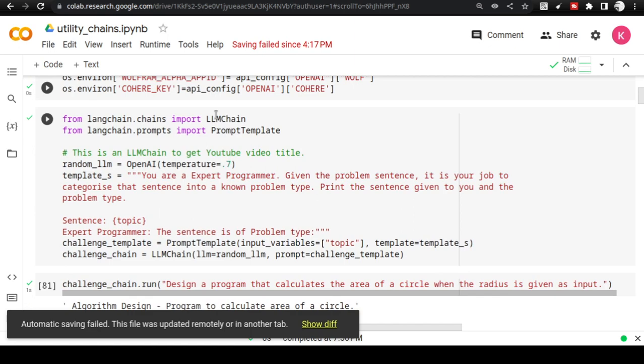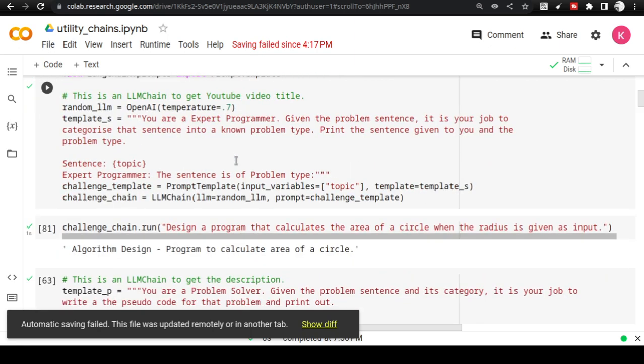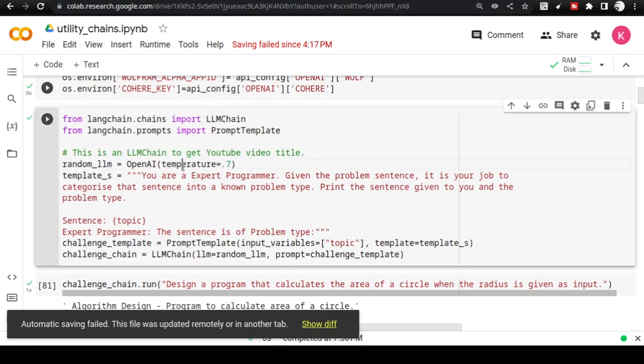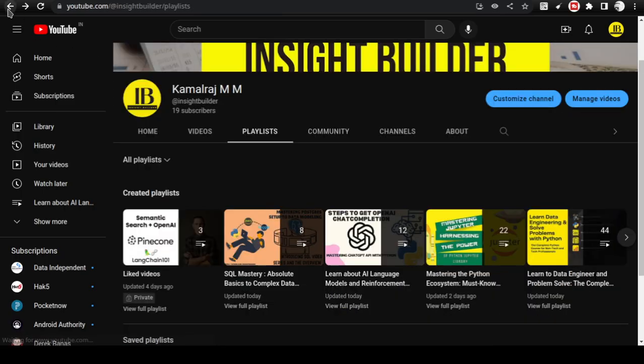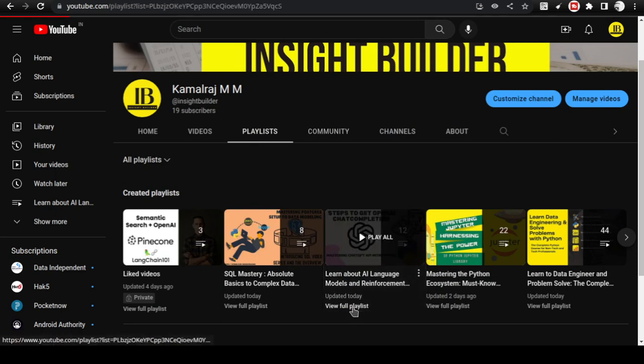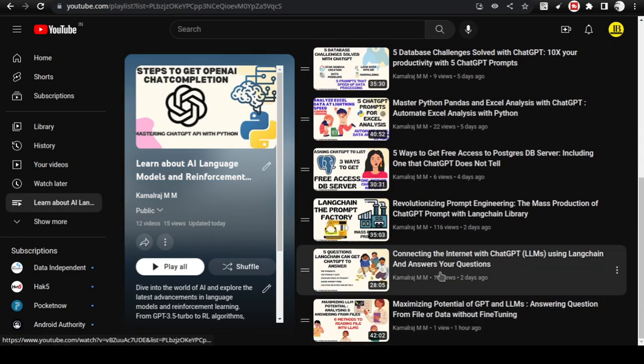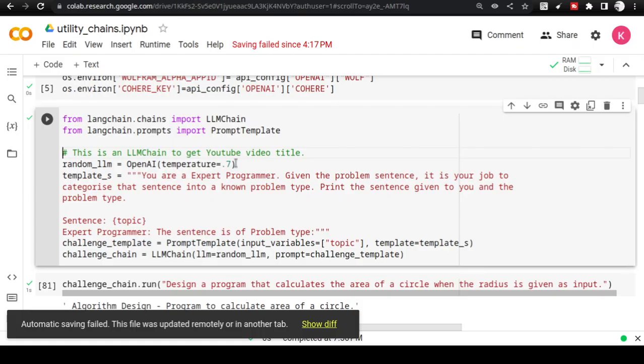We are going to start right at the beginning, right at the place where we are going to get the things automated. What I'm going to do is import LLMChain from Langchain, and we are going to import a prompt template. If you are not aware of prompt template, look at the earlier video I had made on this, especially this one: connecting internet with ChatGPT using Langchain and answering some questions. This actually provides a way to create templates for each of the prompts. I'm using that only here.